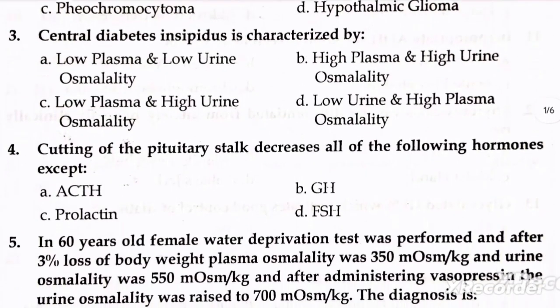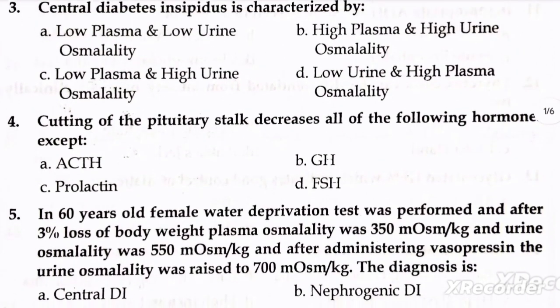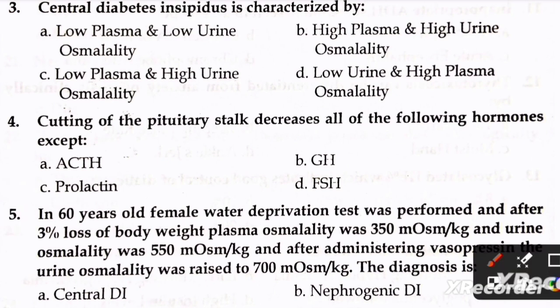Next question is, central diabetes insipidus is characterized by A, low plasma and low urine osmolality, B, high plasma and high urine osmolality, C, low plasma and high urine osmolality, and D, low urine and high plasma osmolality. The right option is D, low urine and high plasma osmolality.